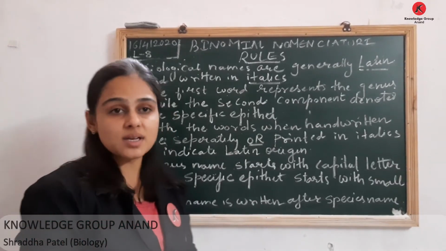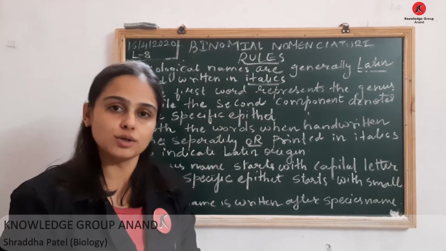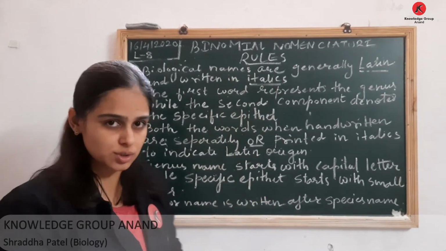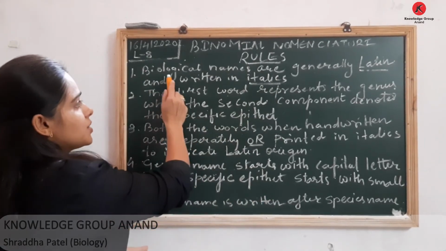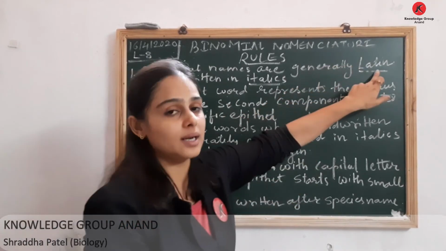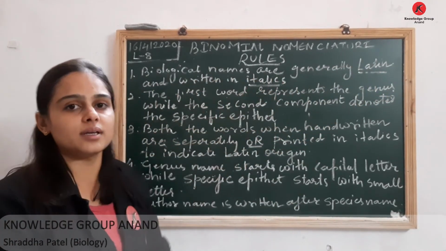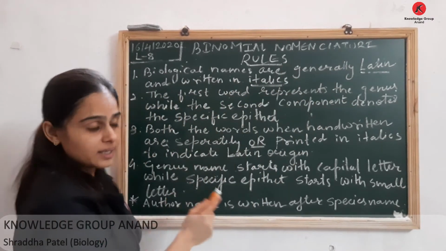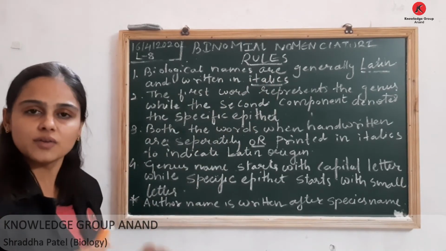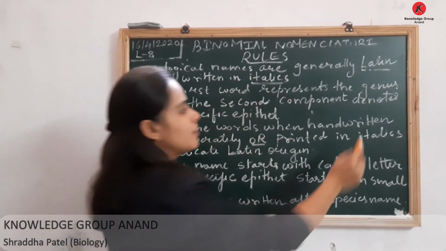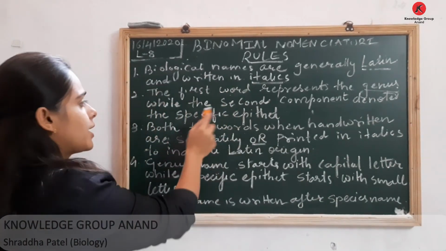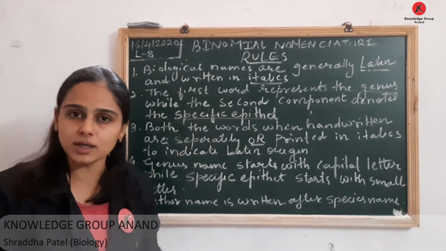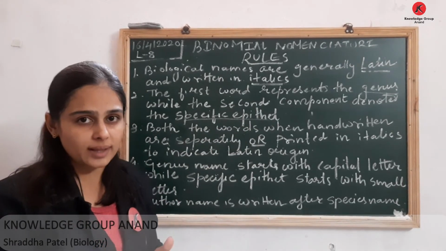Now let us discuss the rules of writing binomial nomenclature. We know that it has two words, but we need to understand certain rules. Rule number one: biological names are generally Latin and written in italics. We know that the first word represents your genus and the second word represents your species, or specific epithet, or specific name, one and the same.